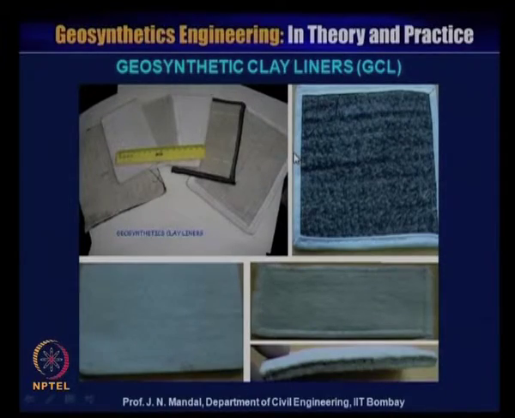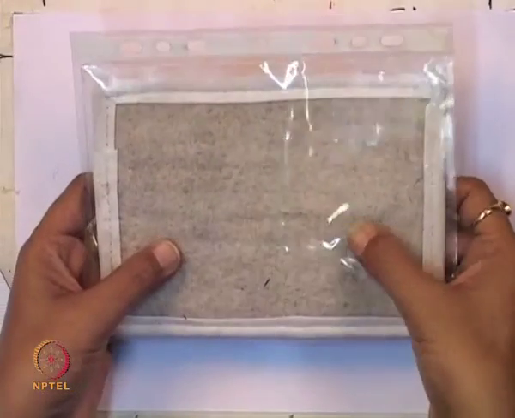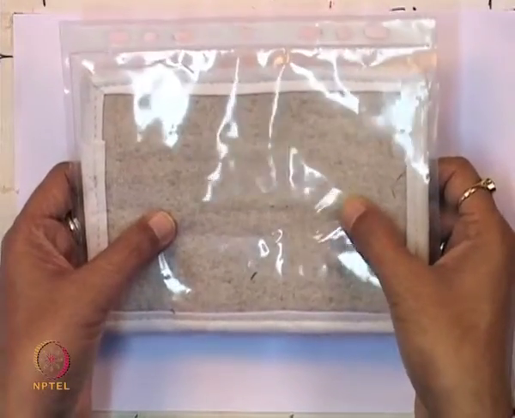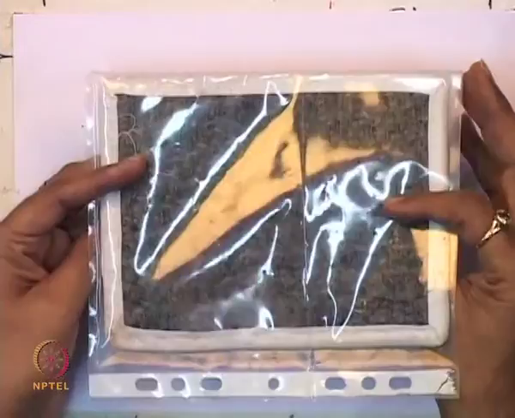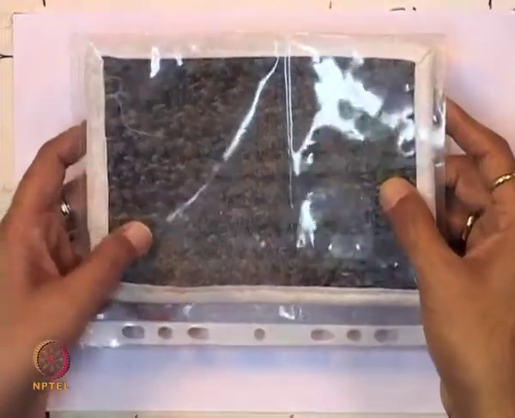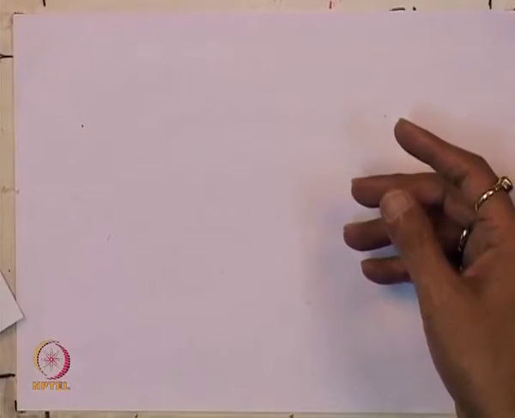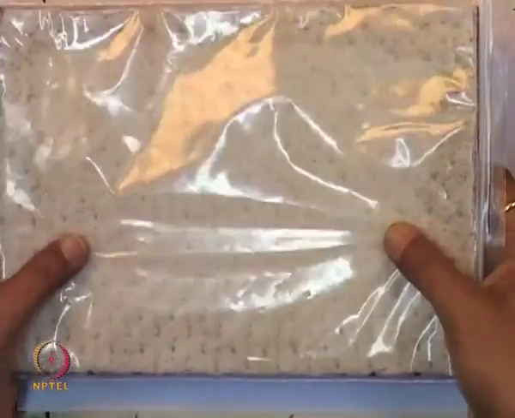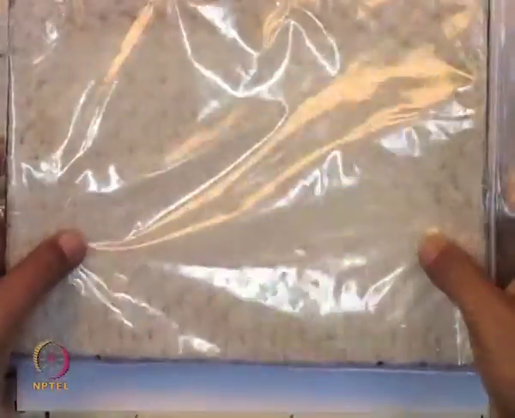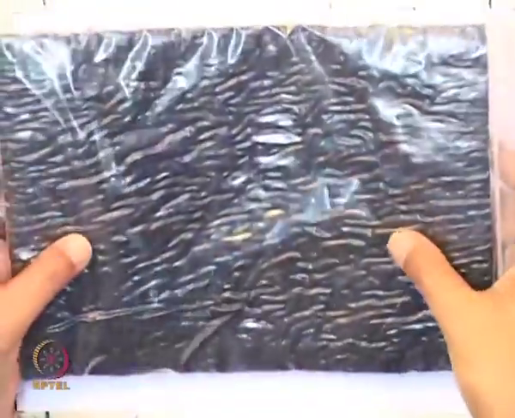Showing you some of the samples, you can see the bentonite and this top is the needle punched non-woven geotextile material. You can also have this geosynthetic clay liner, with needle punched non-woven geotextile material on one side and the geomembrane on the other side.